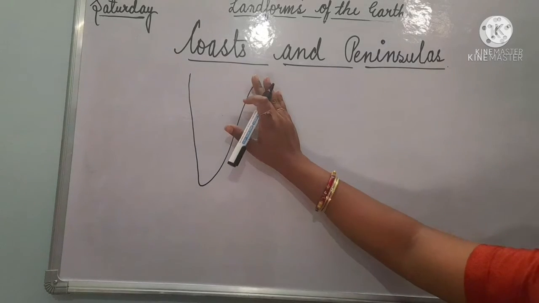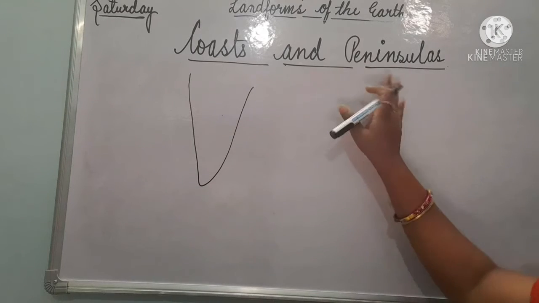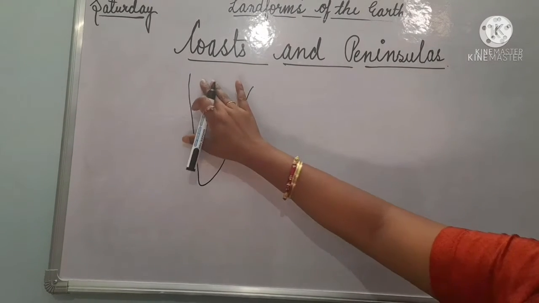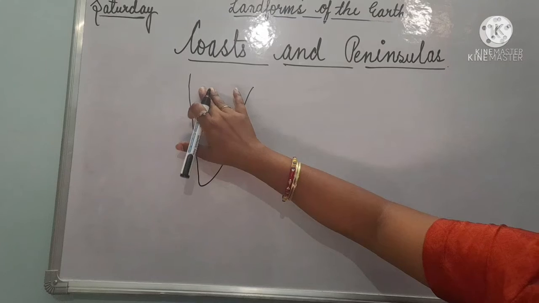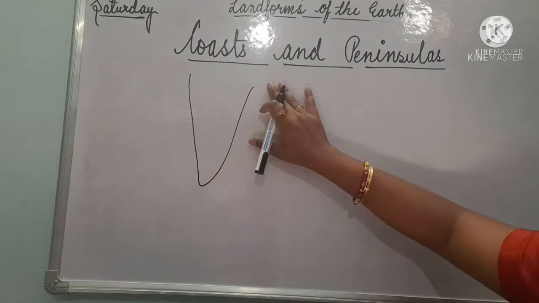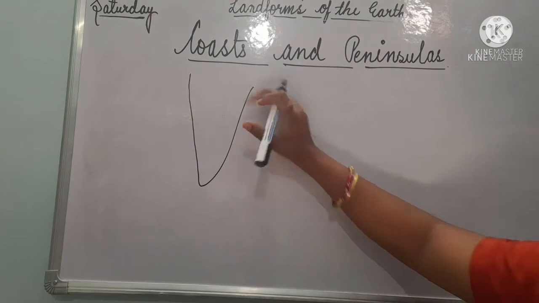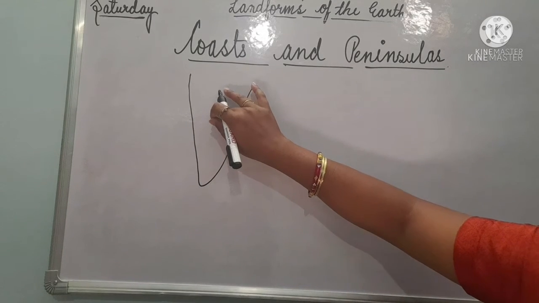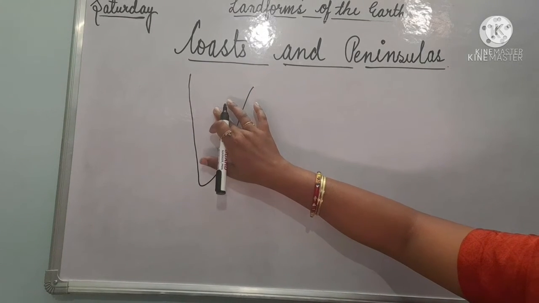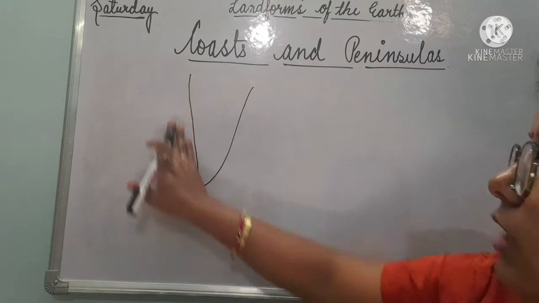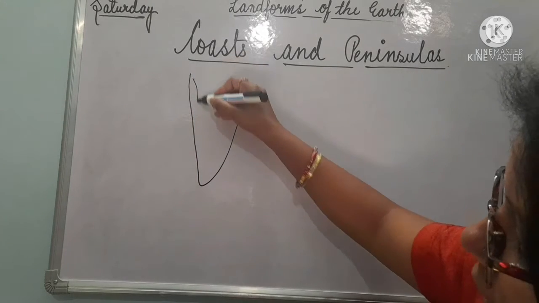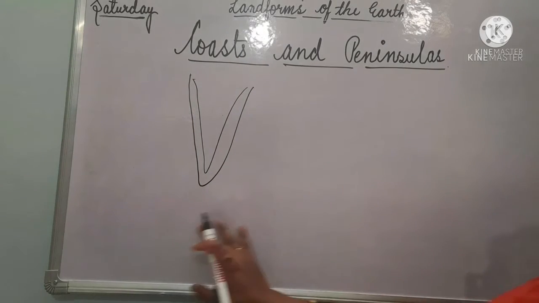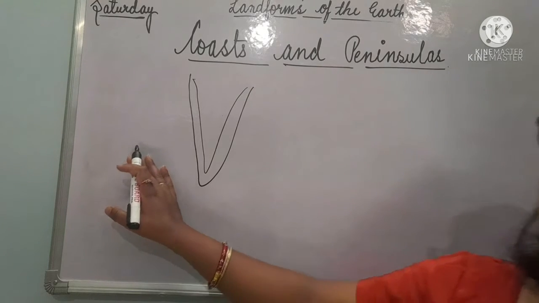So students, let's start with coast and peninsula. As you can see, the southern part of India is surrounded by seas and oceans, and we can see there are many coasts. Coasts are the land by the side of the sea, that is, coasts are those plains which are beside the seas. So there are many coasts in southern India.